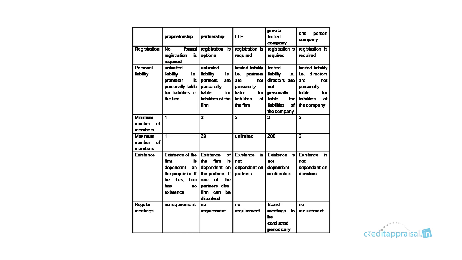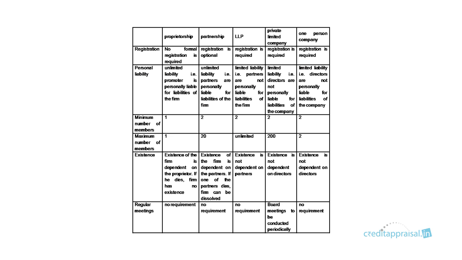In case of others, LLP, private limited company and one-person company, existence is not dependent on the directors, right? For example, you have a big, professionally managed company like say ITC, Oberoi Hotels or Reliance. Those are companies where the ownership is spread across a large number of people.